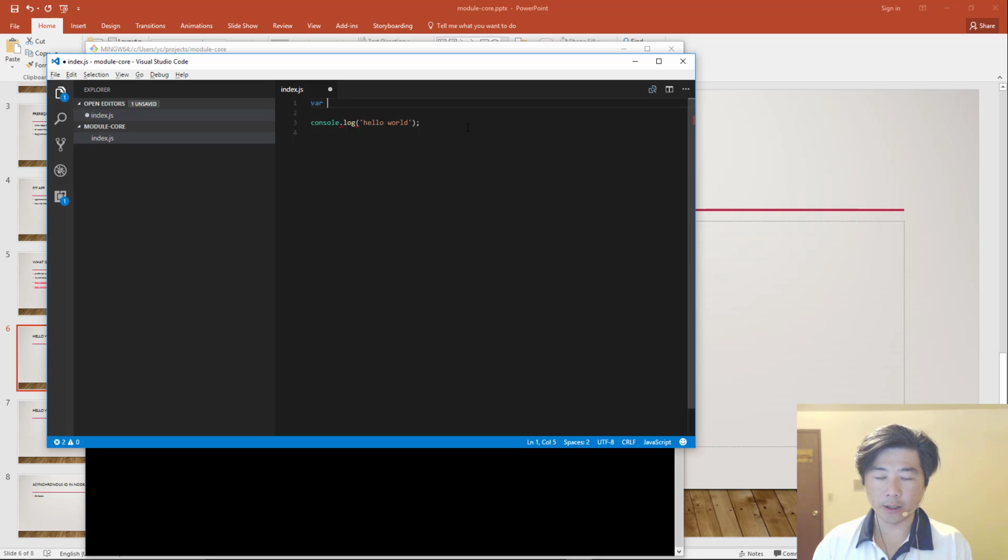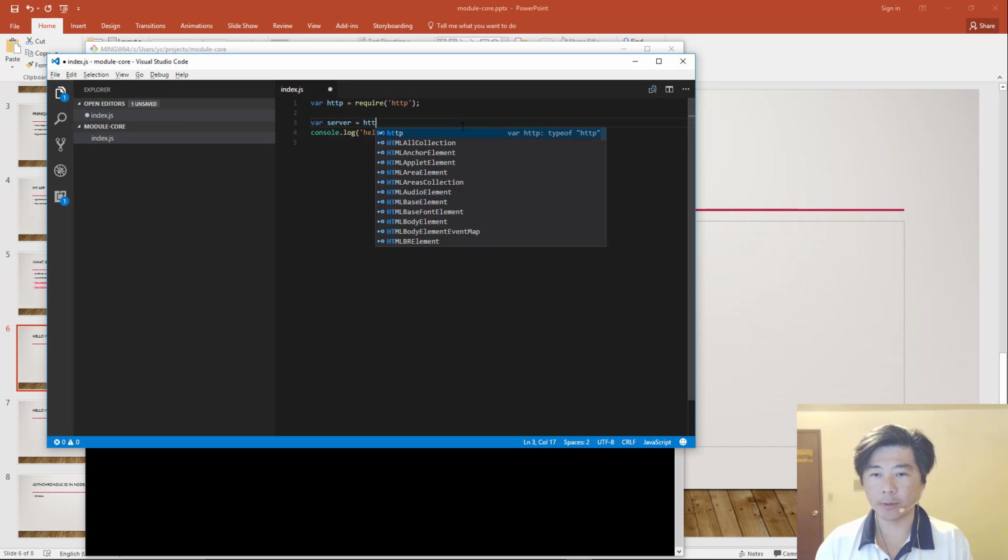The way to do it is that Node has built-in modules made available, and the module HTTP is one of them. To include a module, the keyword in Node is called require. So define var http equals require the HTTP module. Then let's create a server by doing http.createServer.